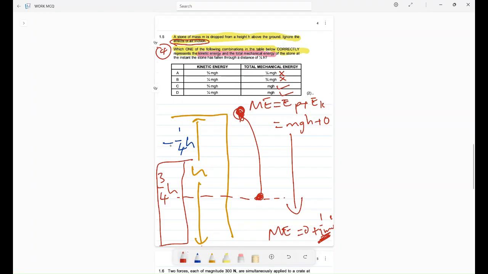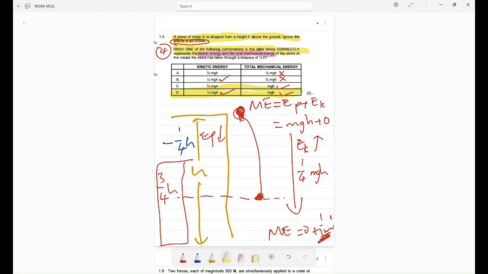But we know that first quarter is going to be gained by our kinetic energy. Loss in EP is a gain in EK. So EK is going to gain that 1 over 4 mgh that was lost by our EP. So it makes B under kinetic energy correct, 1 over 4, and this one correct. But we see how D is the most correct answer.